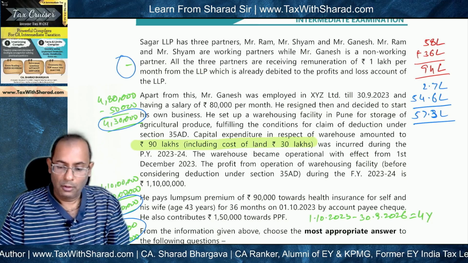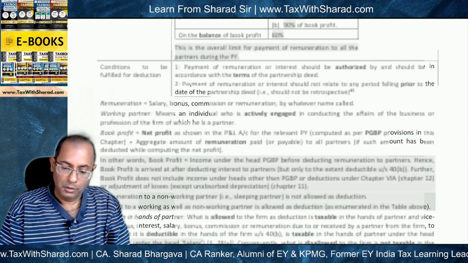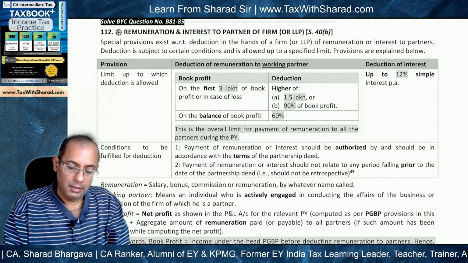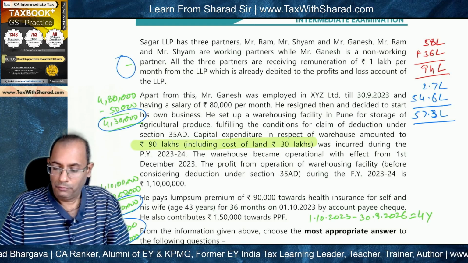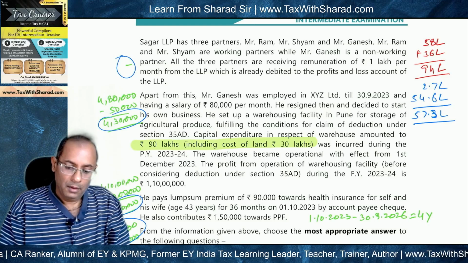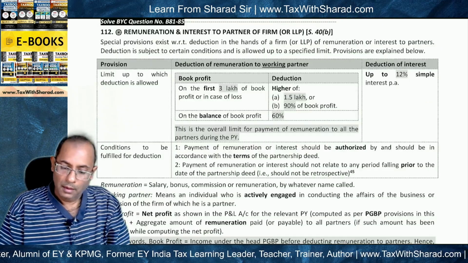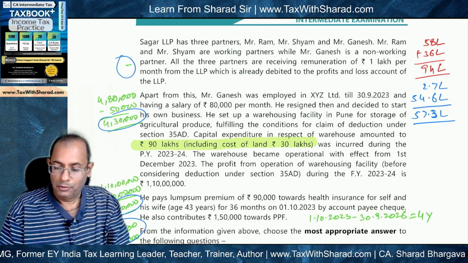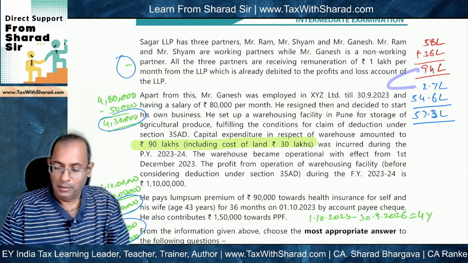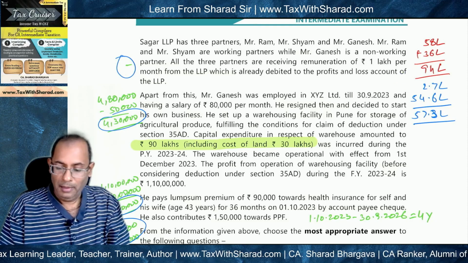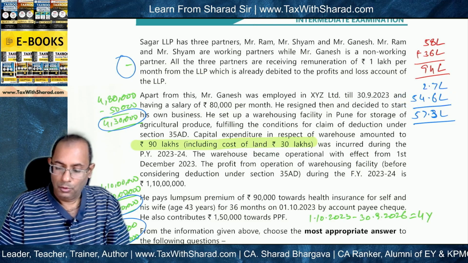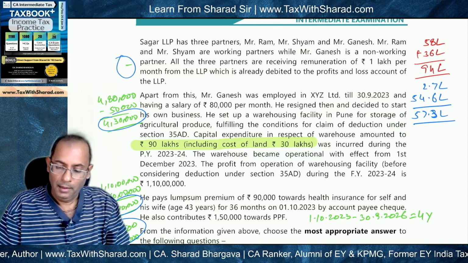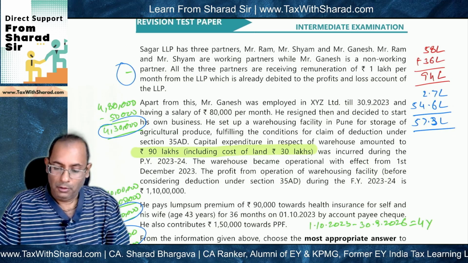So on first 3 lakh of book profit, as we saw, what was the limit? 1.5 lakh or 90%, and on the balance of book profit 60%. So when we use this particular formula, it is 1.5 lakh or 90% of book profit. So on first 3 lakh it comes to 2.7 lakh, and on the balance of book profit, that means 94 lakh minus 2.7 lakh, when we apply 60%, it comes to 54.6. So total is 57.3 lakh is the limit of remuneration which is allowable as deduction in the hands of the LLP by virtue of section 40B.